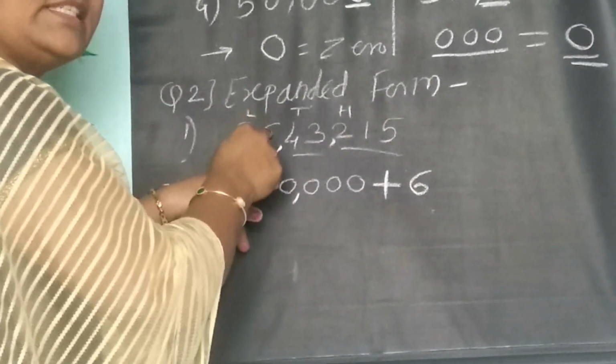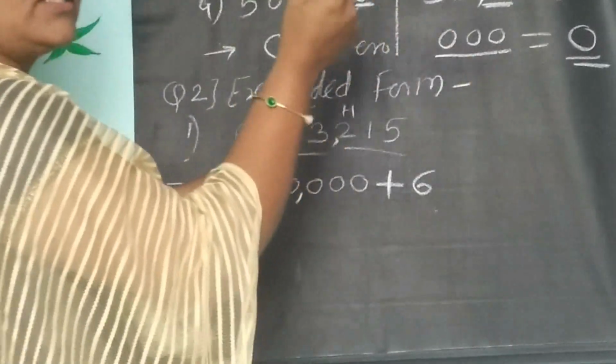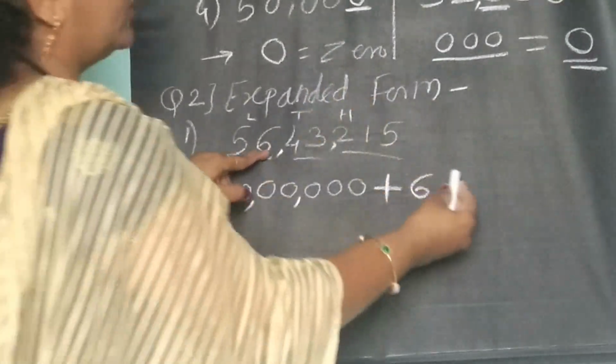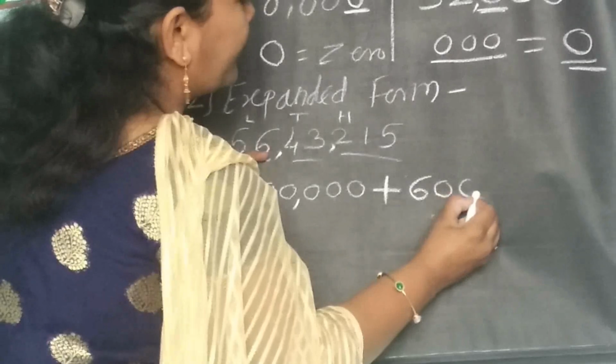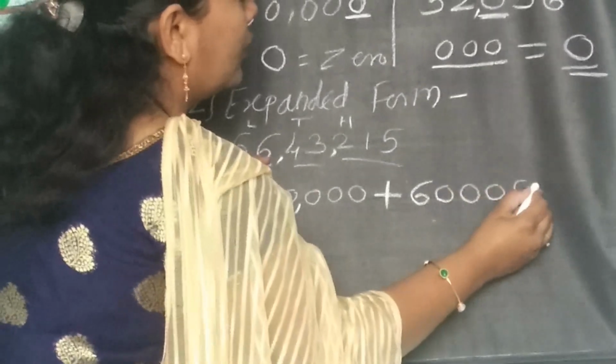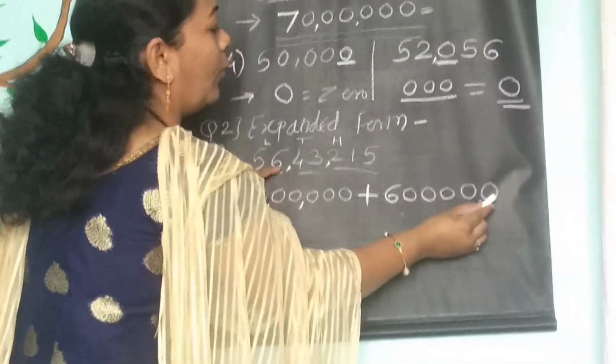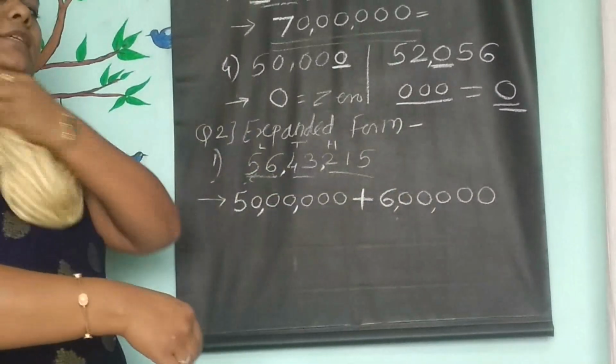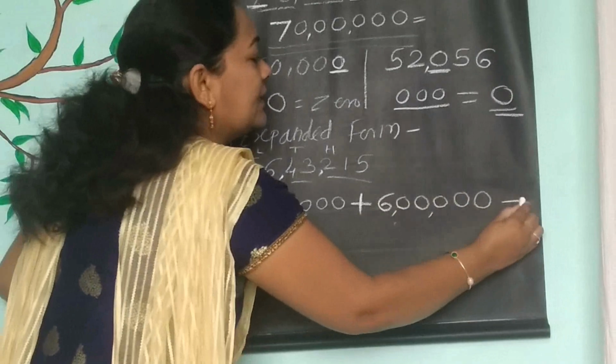Don't count the digit itself. After that digit, you start counting 1, 2, 3, 4, 5. So give 5 zeros. Give commas. Understand?